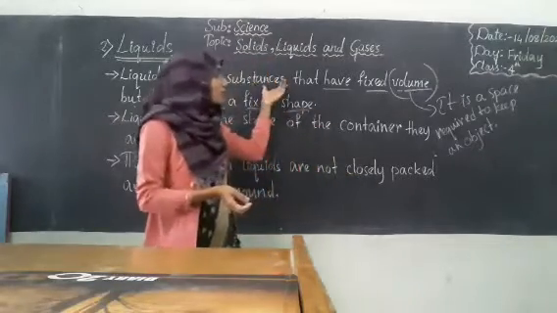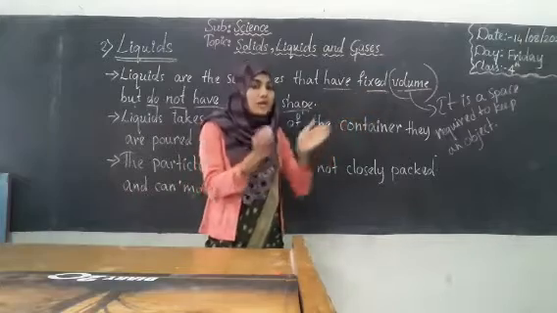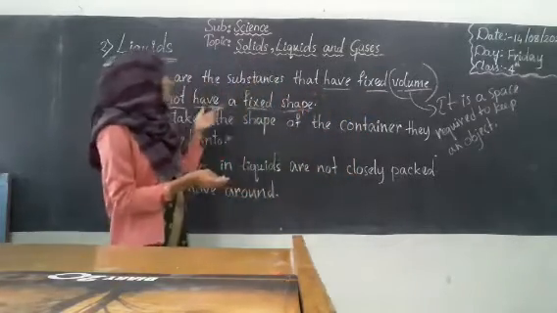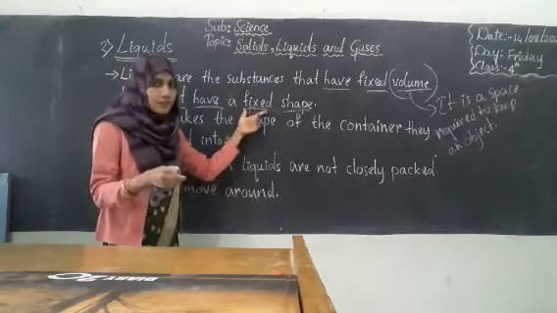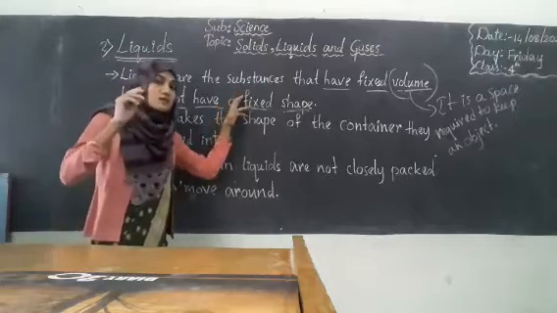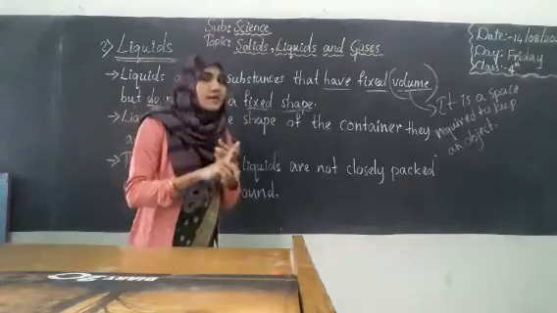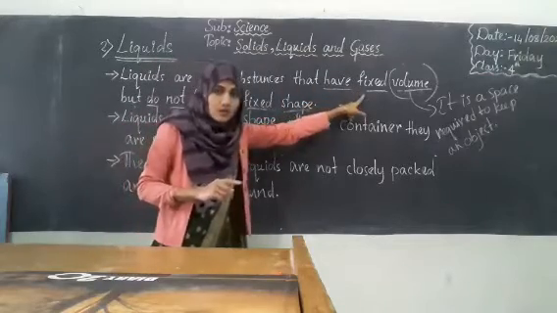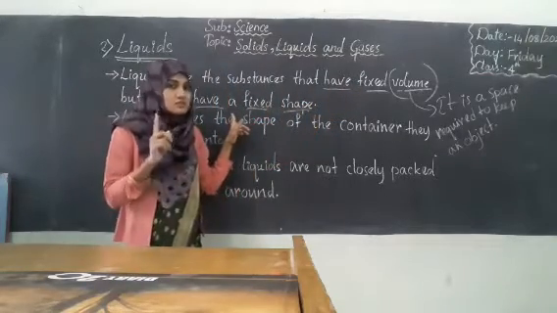So liquids have fixed volume, they require place to keep, but they do not have fixed shape. Okay, so this is the first point. Solids have fixed volume and fixed shape, but liquids have only fixed volume but not fixed shape.